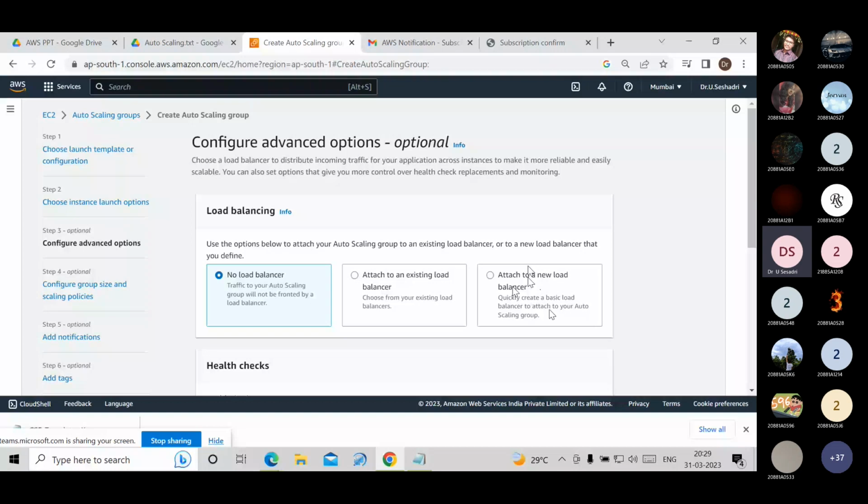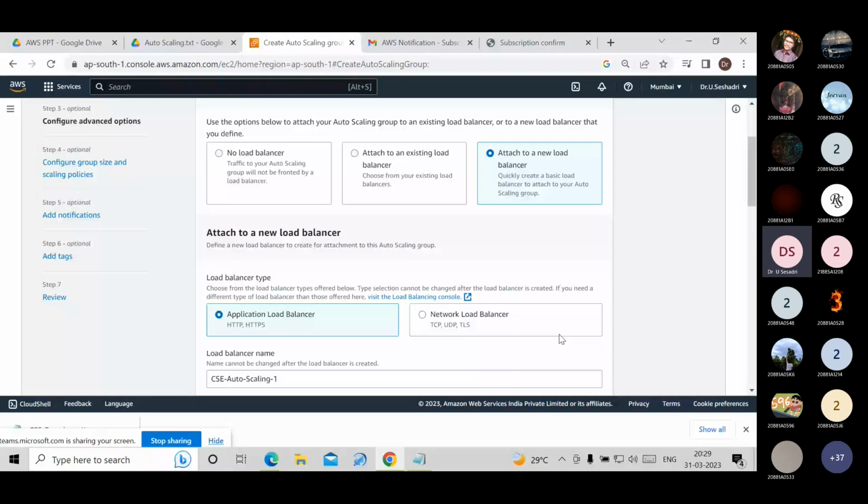Now, I am attaching a new load balancer. You may choose without a load balancer, or attach an existing load balancer, or attach a new one. Select this one. I explained the load balancer in yesterday's session also. Companies use the application load balancer and the network load balancer. I have chosen the application load balancer.